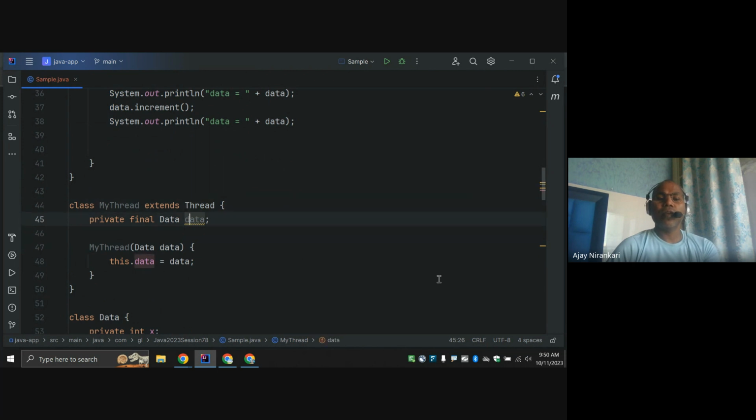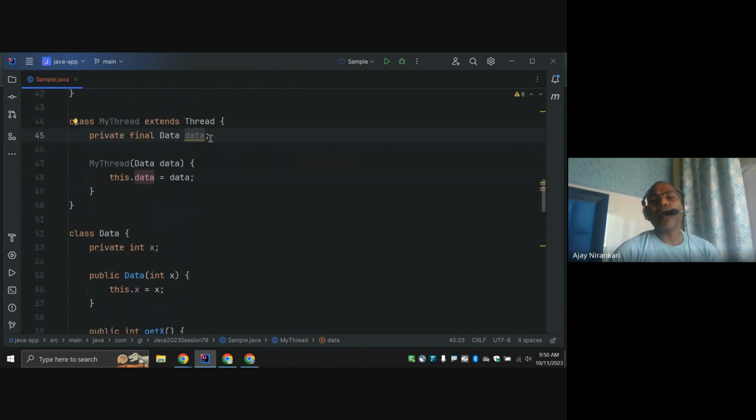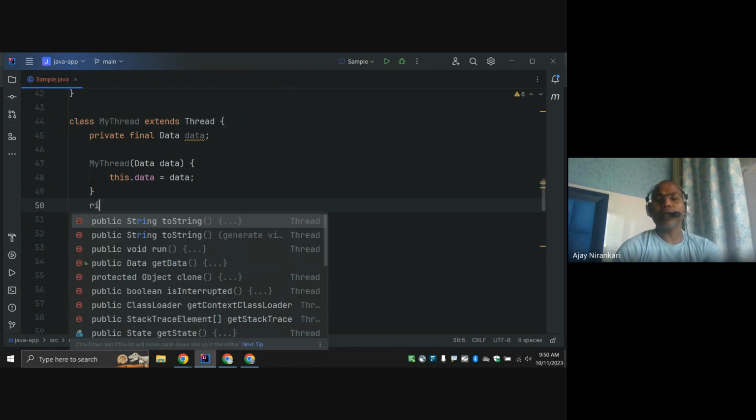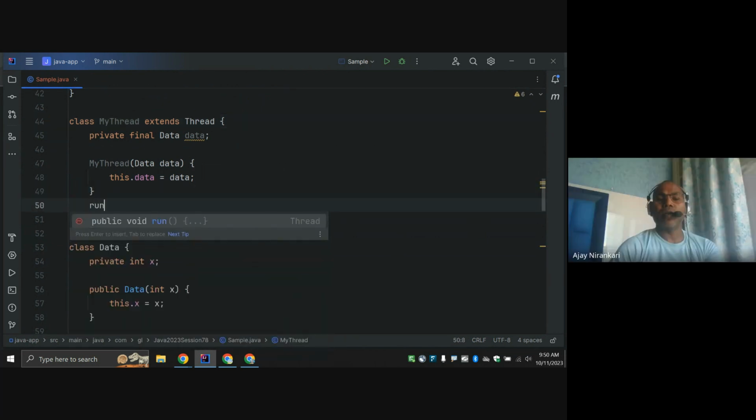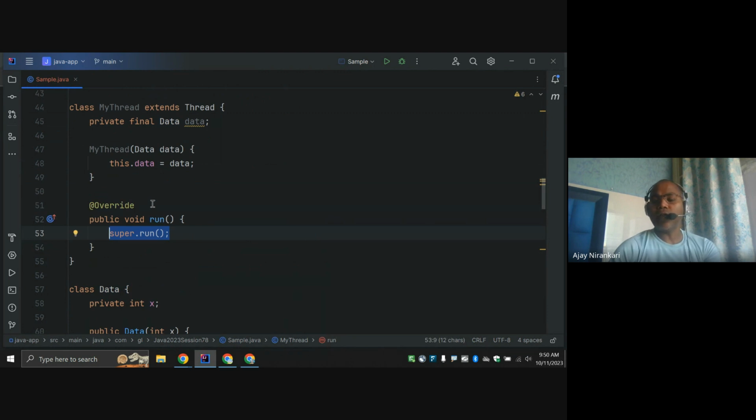So whenever we are writing a thread class, what is the main logic? We have to override the run method. And now in the run method, I run a for loop, from i equal to 1 to i less than, let's say, 100, with i plus plus.